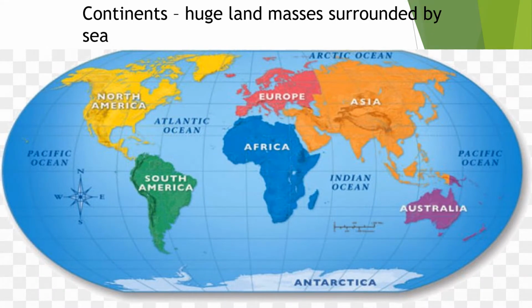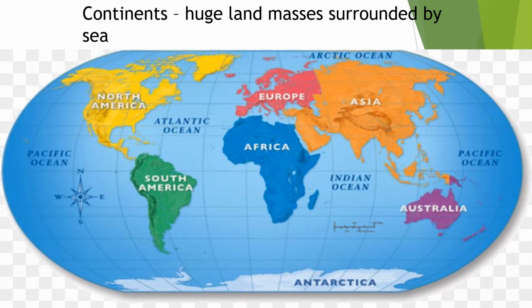So speaking of continents, we have the continents right here. A continent is a huge land mass surrounded by sea or oceans. Now there are 7 continents in the world. We have North America, South America, Europe, Africa, Asia, Australia, and Antarctica.